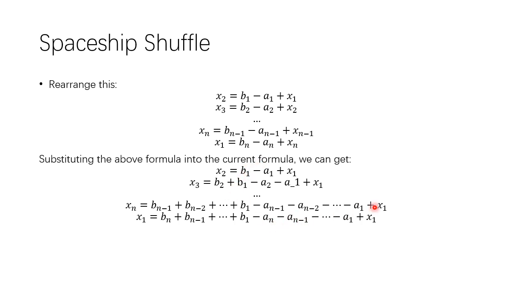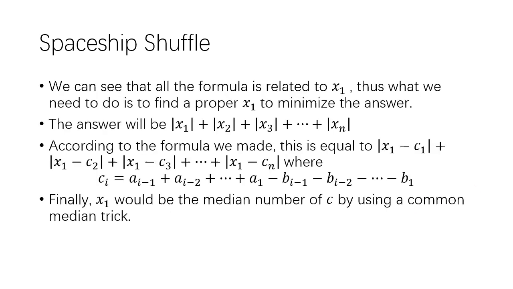And finally, we can see all the other things can be represented by x1 and the numbers we already know, because we know a and b, right? So what we need to do is just to determine what value x1 is. We need to find the proper x1 to minimize the answer.